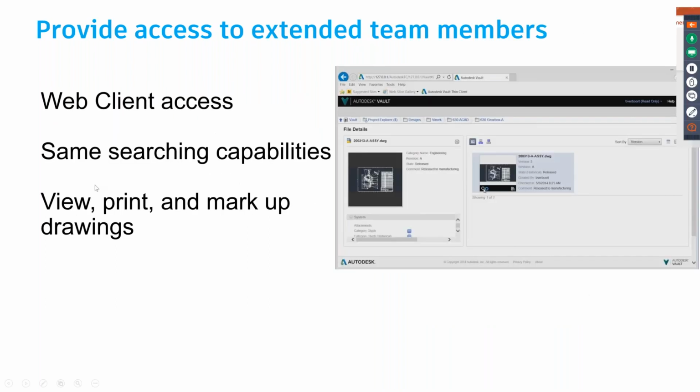Now, another major requirement within an organization, especially if they have an in-house manufacturing facility, is that this data is also being accessed by the shop floor team. One of the customers we had a discussion with a couple of months back said, my burning problem is the team in production can access my drawing files, and whenever there is a change, they make those changes directly on those drawing files and take a printout of it.